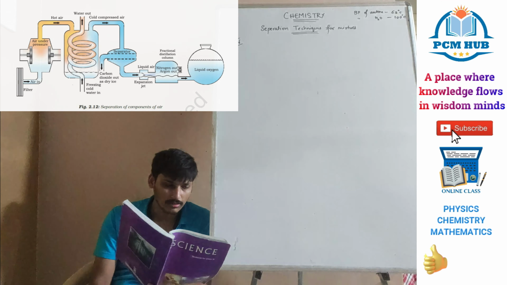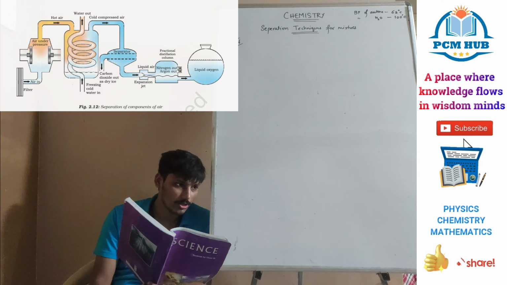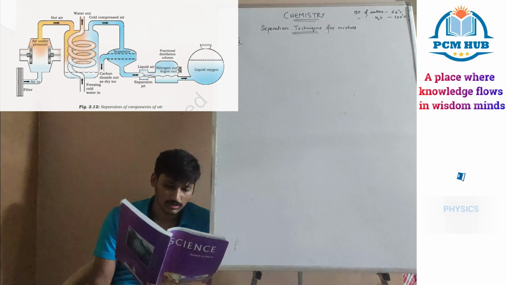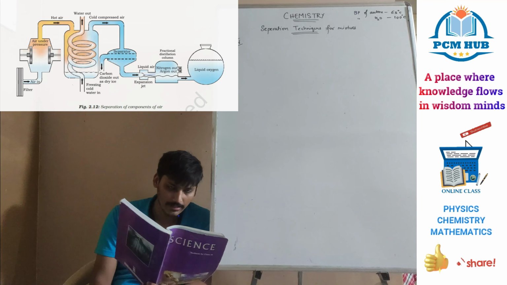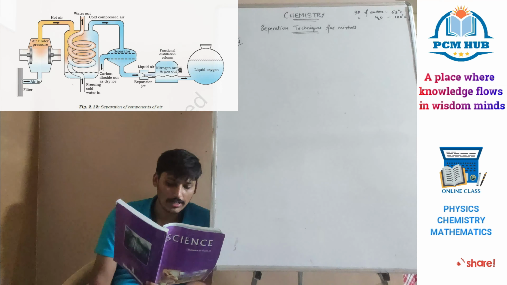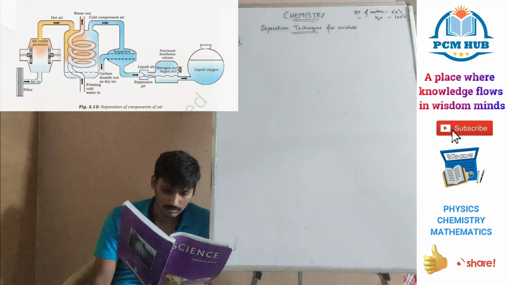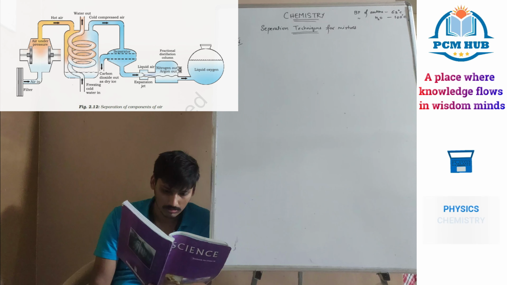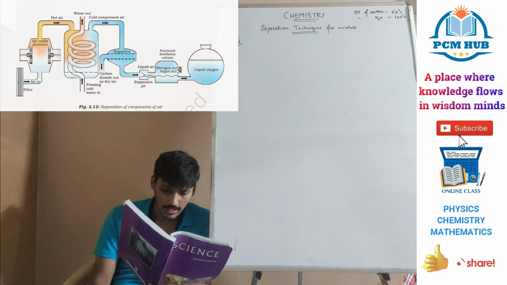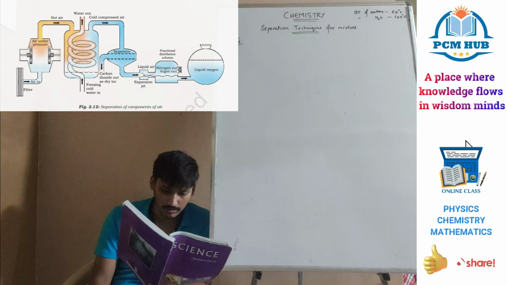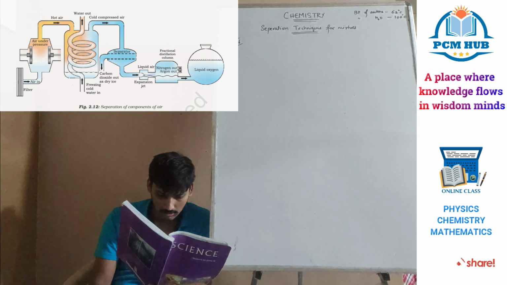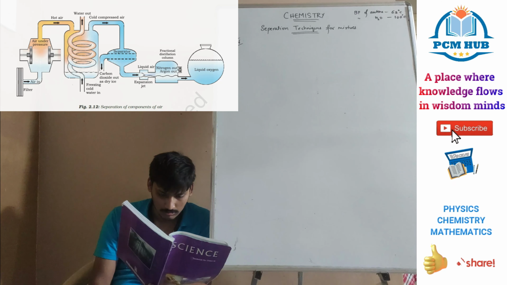Write down. Then the gases will be separated according to the heights.